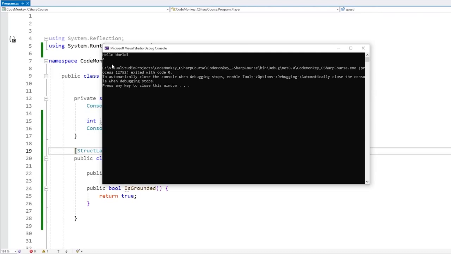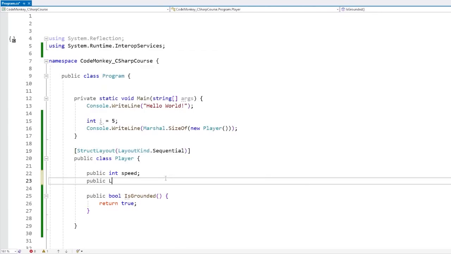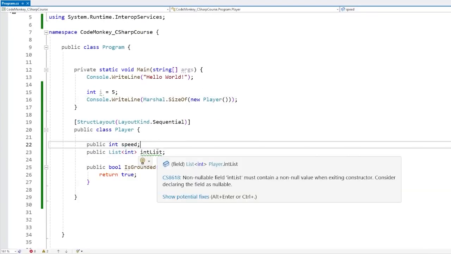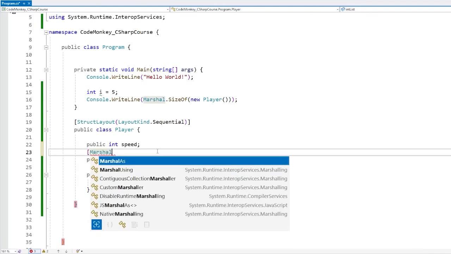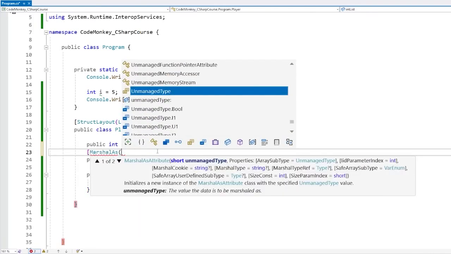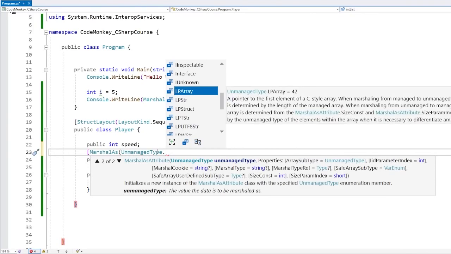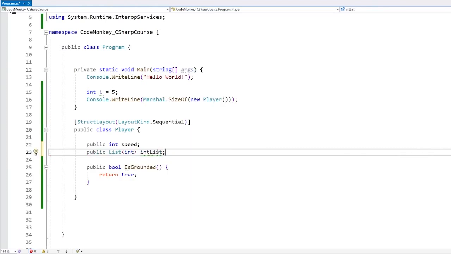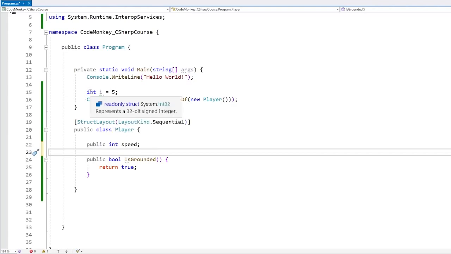It does store it in 4 bytes. But then if I were to add something like a public list of ints, some kind of int list, then yep, that shows that same error again. So honestly, I'm not entirely sure how to make all of this work. I believe you have to use the MarshalAs attribute and then marshal this field as some kind of unmanaged type, and then you have to select the one that is related to whatever type you're trying to marshal. But like I said, I'm not an expert in marshalling, so I'm really not entirely sure how this whole thing works. But basically you can use the standard sizeof to get the size of any of the built-in types.